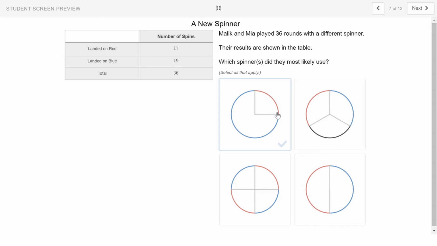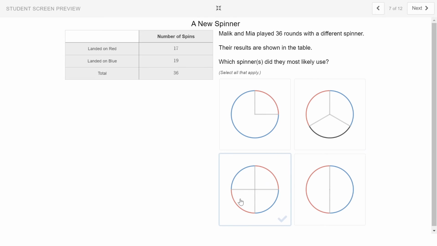Looking at this one, it seems way more likely to land on blue than red, and even though I landed more on blue than red, it wasn't a whole lot more, so I'm thinking this is probably not the right answer. Here, the red and blue sections are about equal, but there's also this black section of the circle, and I don't see a landing on black in the table. I would expect to see some landing on black if there were 3 possibilities, but I only see 2, so it's probably not that one either.